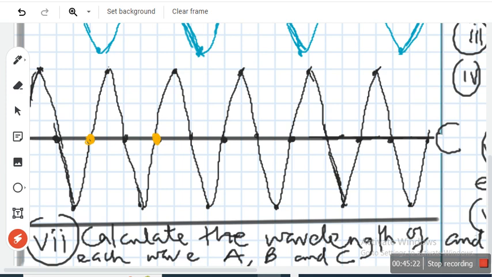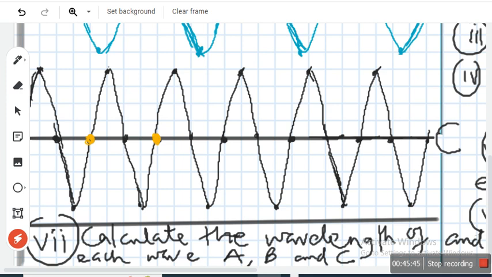We know the wavelength, we know the frequency. Can we find the speed? That's the next thing now. What's the formula for the speed again? Speed is equal to frequency times wavelength.